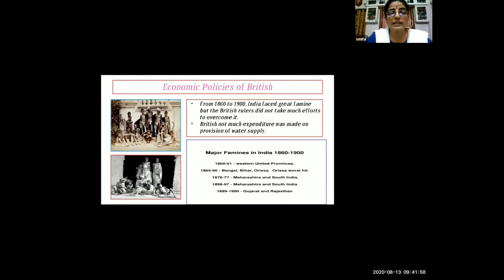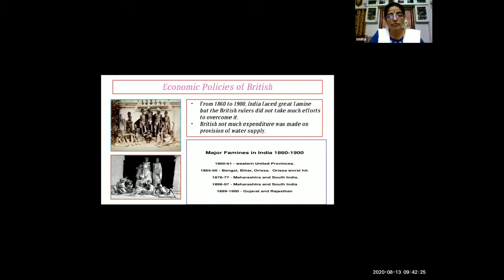And in the second sentence, you will see that the Britishers didn't take any effort or provide any expenditure for the provision of water supply. Water is our basic need, so that was very sad.